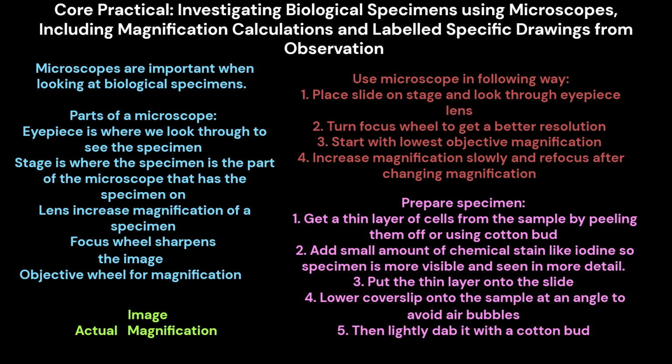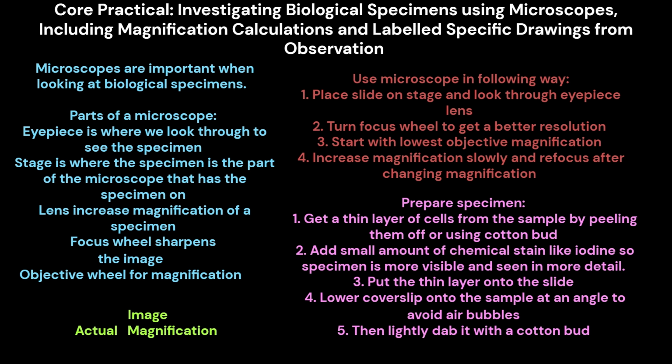Objective wheel for magnification. Use the microscope in the following way. 1. Place the slide on the stage and look through the eyepiece lens. 2. Turn the focus wheel to get a better resolution. 3. Start with the lowest objective magnification. 4. Increase magnification slowly and refocus after changing magnification.